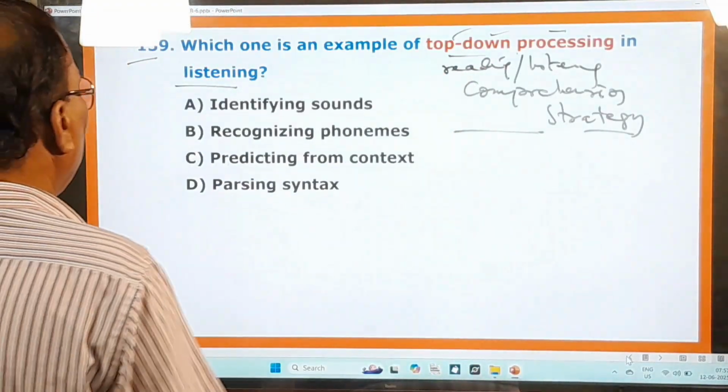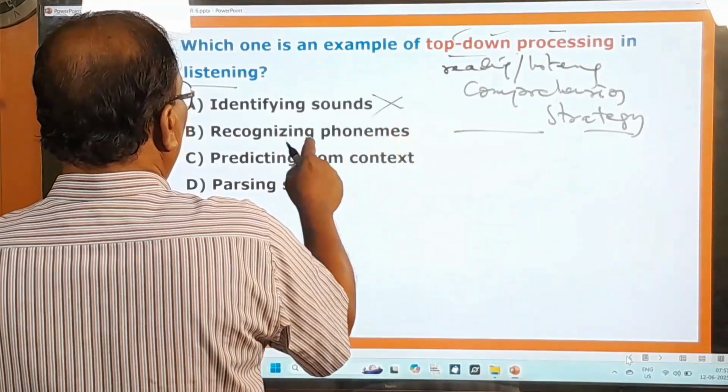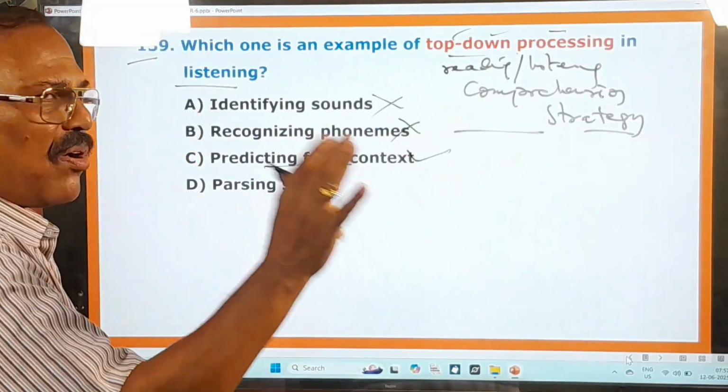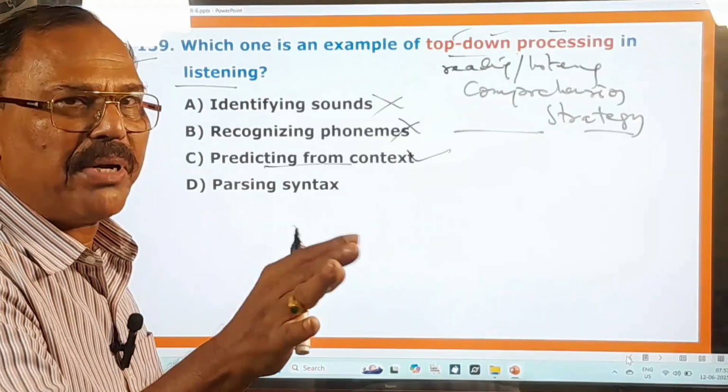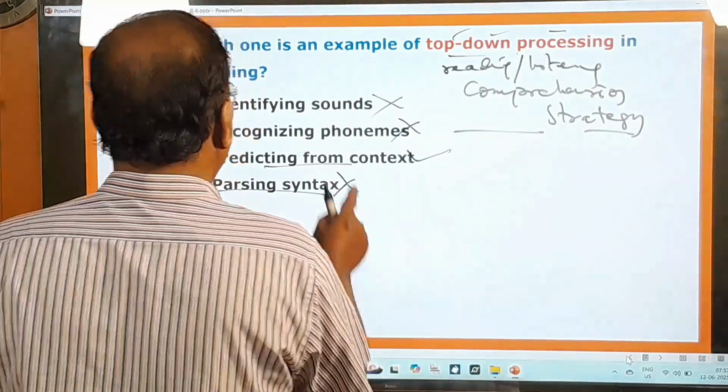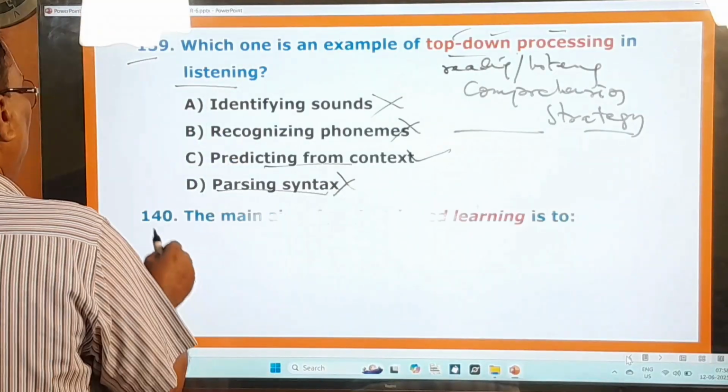And here you pay attention, identifying sounds, no; recognizing phonemes, no; predicting from context. So from the context you predict what has happened there, okay. And parsing syntax, that's also not the correct one, right? And you go to the next question, 140th question.